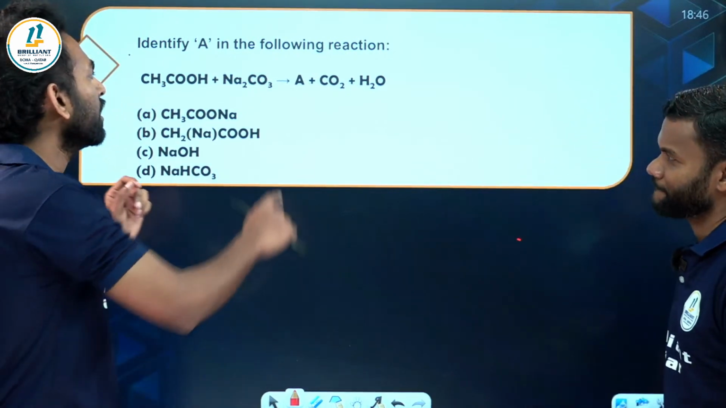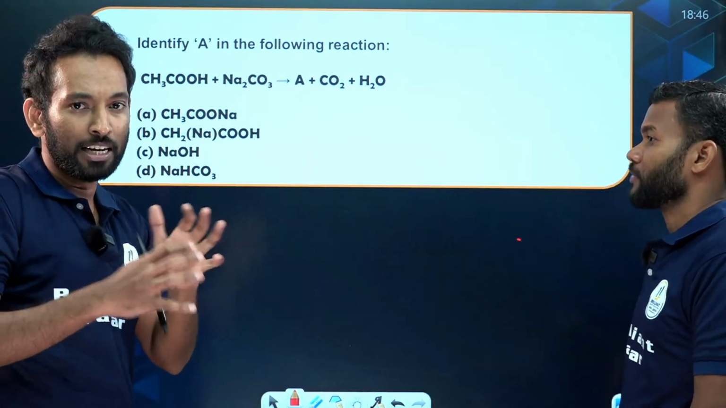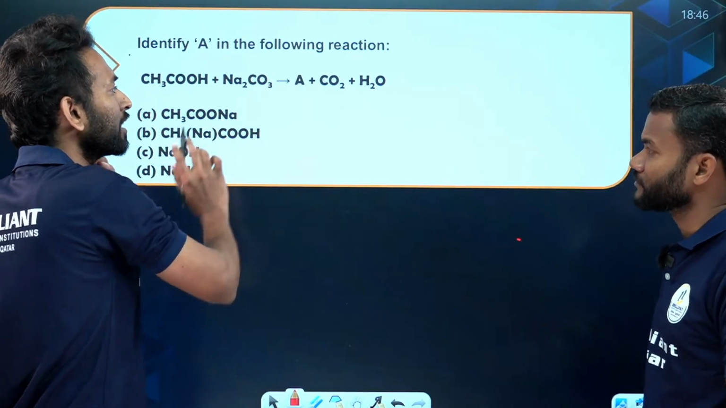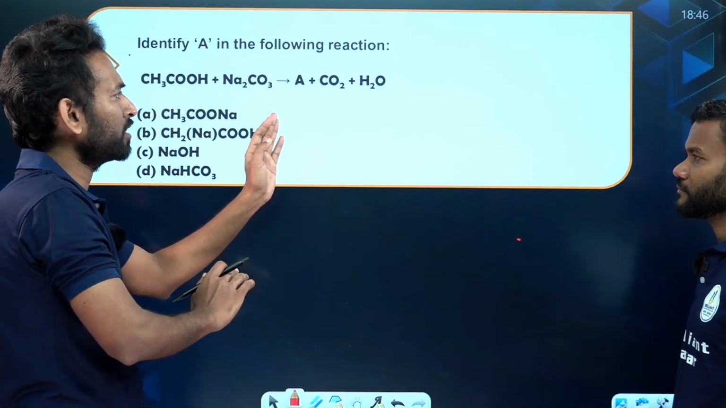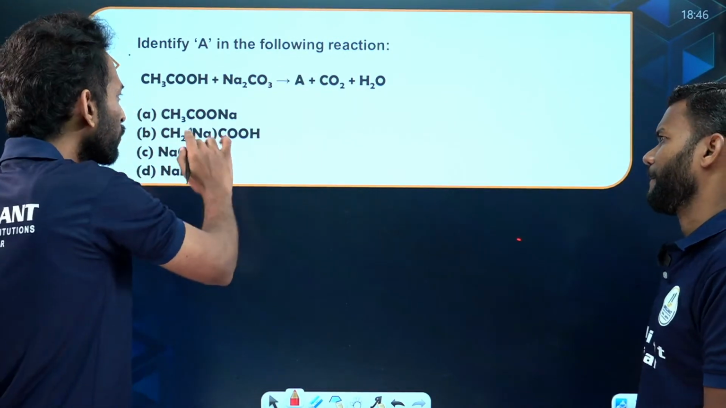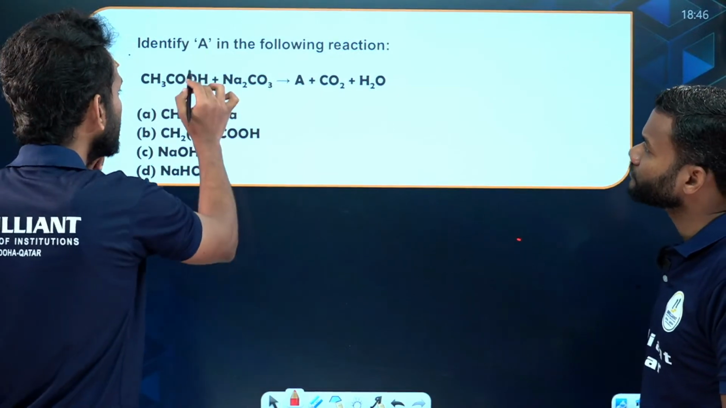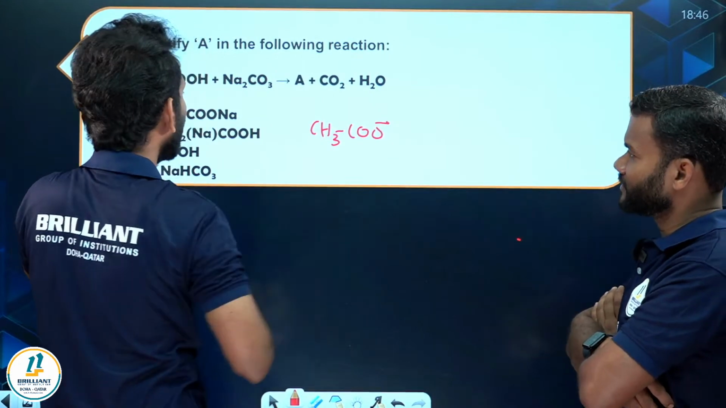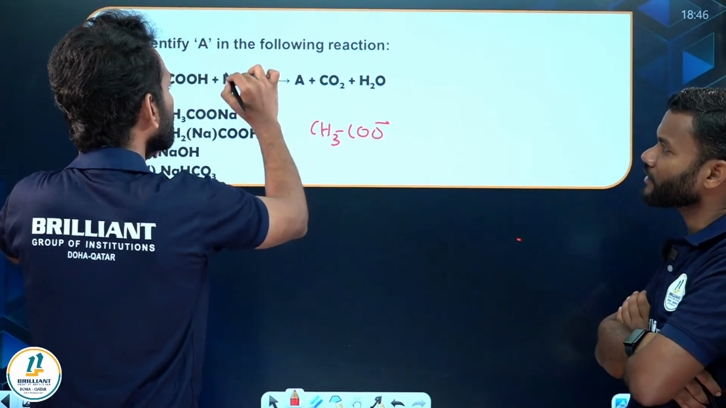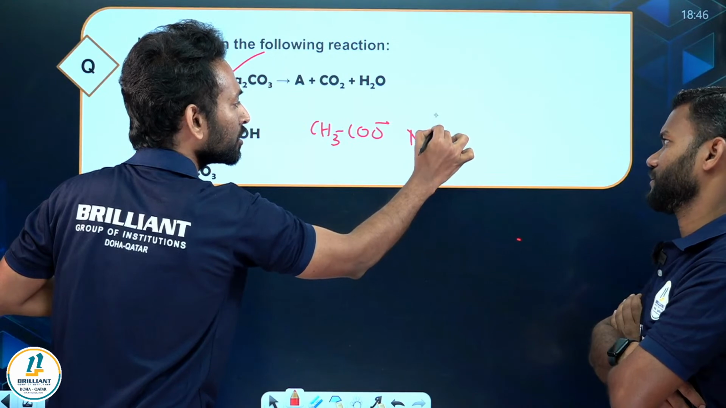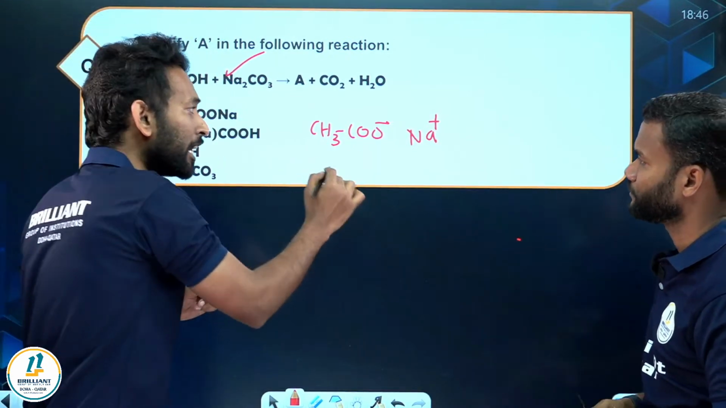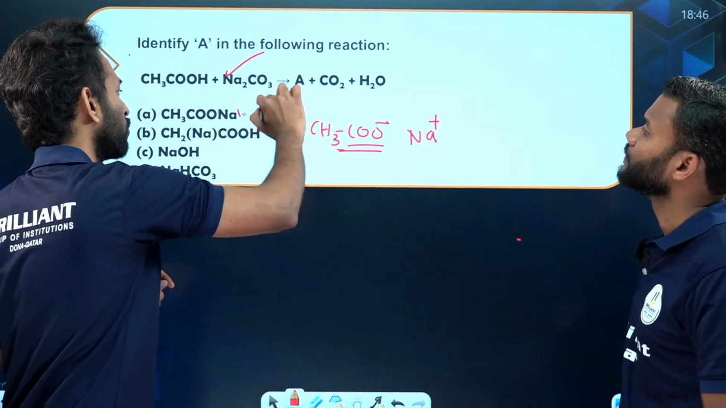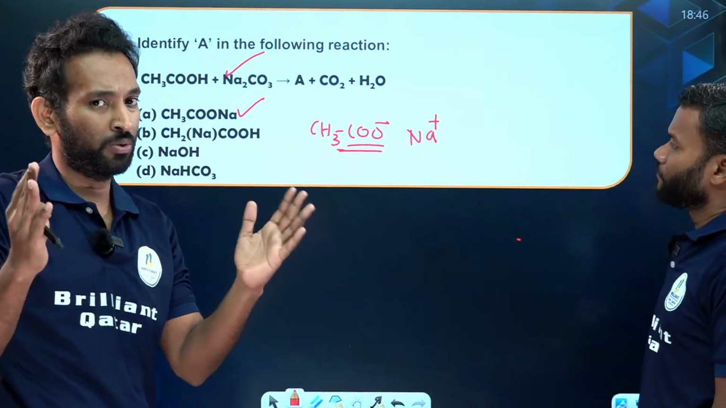CH3COOH is acetic acid, and Na2CO3 is a metal carbonate. We already learned in the second chapter, acid plus metal carbonate gives salt plus water plus carbon dioxide. So which salt is forming here? CH3COO minus is the anion, and from here you have Na plus. So this is a salt, and its name is sodium acetate. Sodium acetate is option A. So it is a quite easy question.